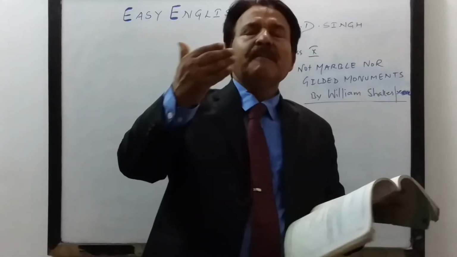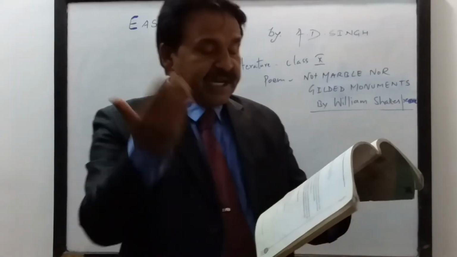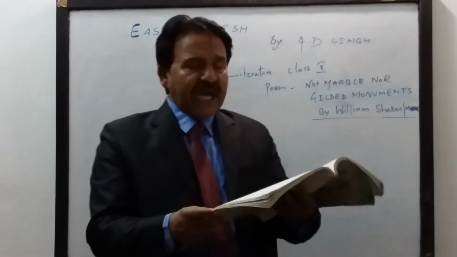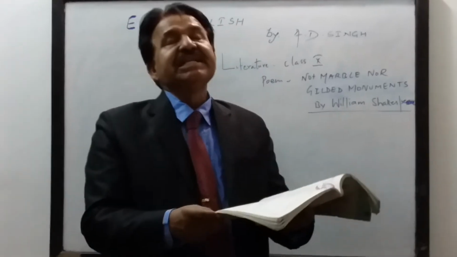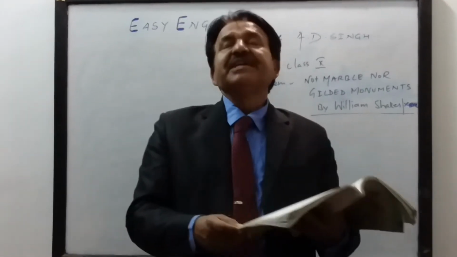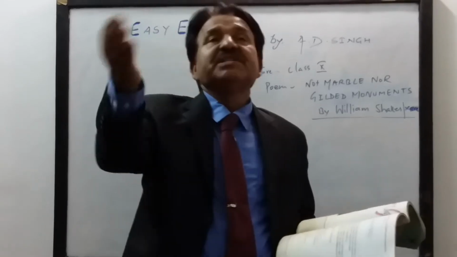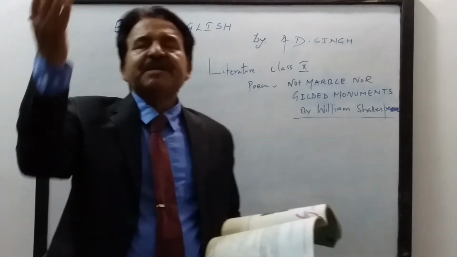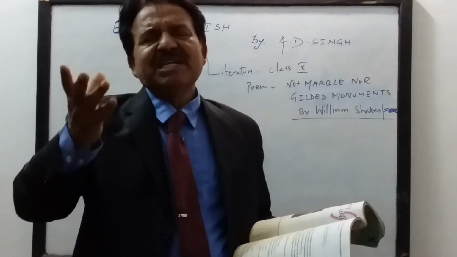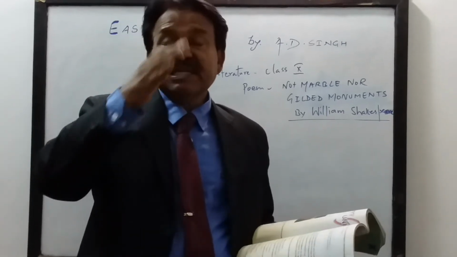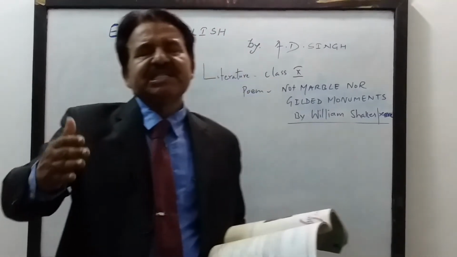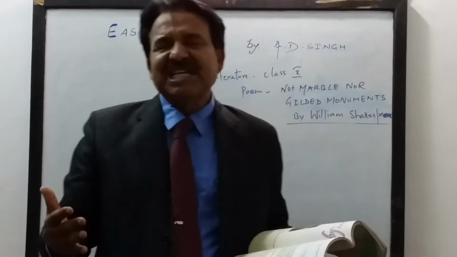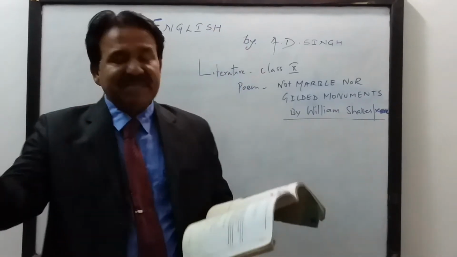Which one will live longer? Poetry will live longer, in contrast to any monuments or any kind of gold-plated marble erected in the memory of someone. Like in earlier times, kings and queens got their monuments erected in gold and silver just to be remembered till posterity. Why did princes and princesses get their monuments and statues erected in their name? Monuments like the Taj and statues were erected in their name just to perpetuate their love. But the fact was that time destroyed them.